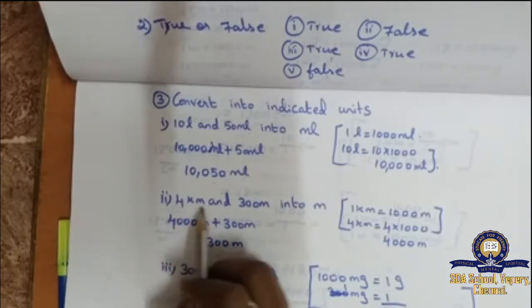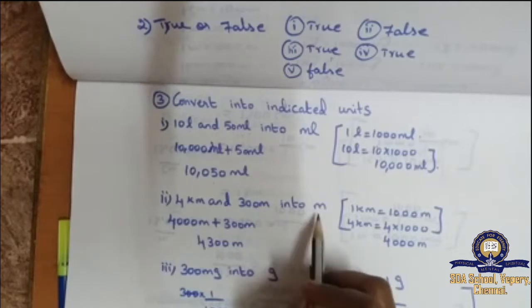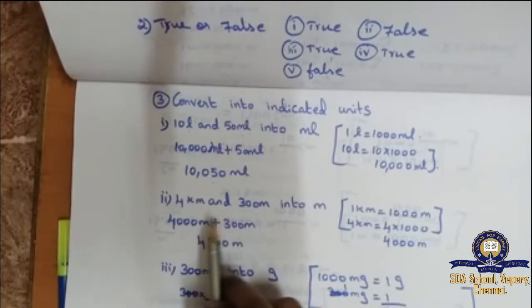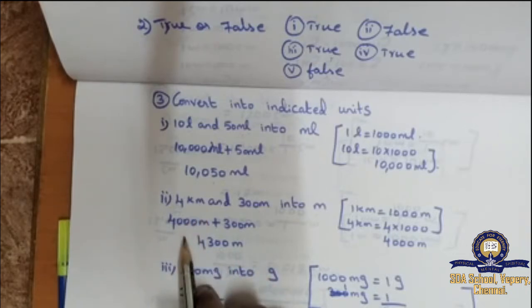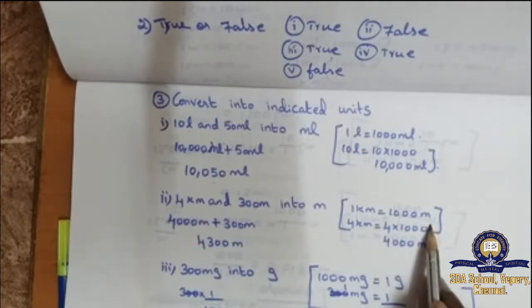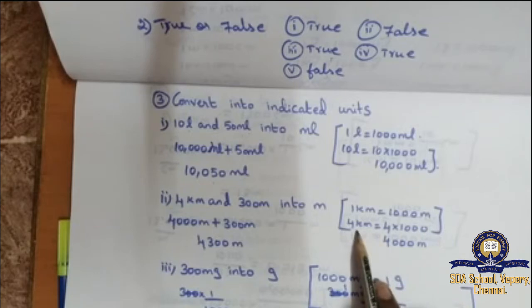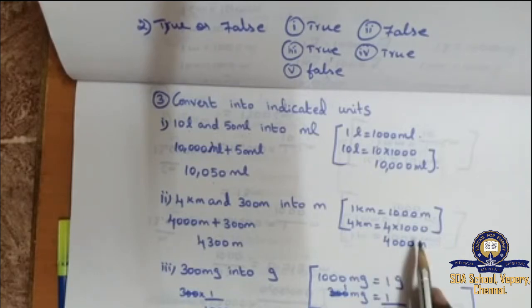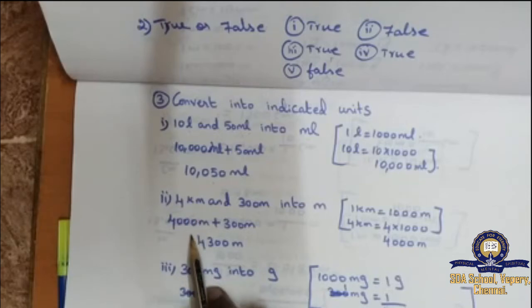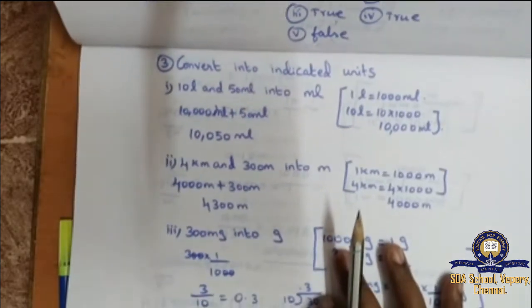Next, 4 kilometer and 300 meter into meter. Meter is given and kilometer is given, so we need to convert this kilometer into meter. 1 kilometer equals 1000 meter, so 4 kilometer means 4 into 1000, 4000 meter. Instead of 4 kilometer, 4000 meter, and plus 300 meter gives you 4300 meter.